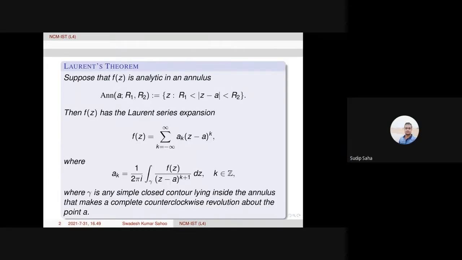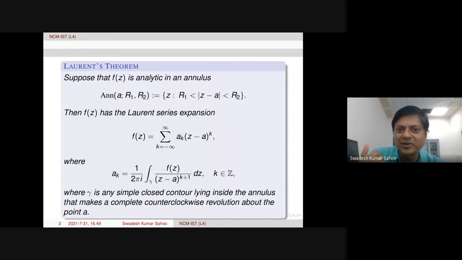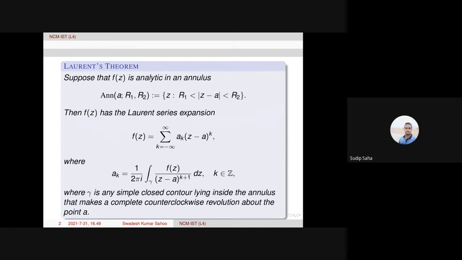Sir, please repeat why we don't express a_k in terms of the derivative of f. Because f is not differentiable at the point a. Okay, because f is analytic only in the ring, not at a. That is the reason. All right? Oh, okay. Yeah.